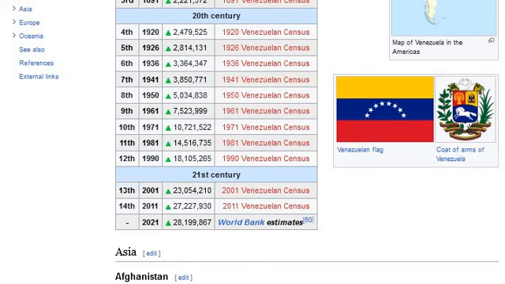1981 Venezuelan census. Twelfth, 1990, increase: 18,105,265. 1990 Venezuelan census. 21st century. Thirteenth, 2001, increase: 23,054,210. 2001 Venezuelan census. Fourteenth, 2011, increase: 27,227,930. 2011 Venezuelan census. 2021, increase: 28,199,867. World Bank estimates.